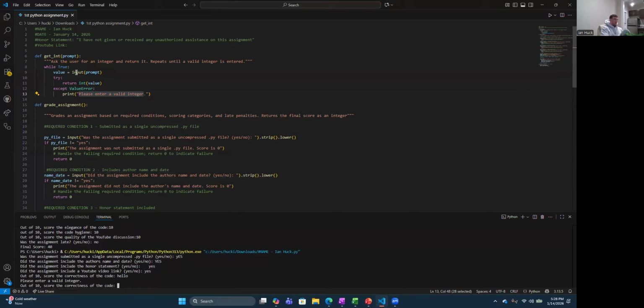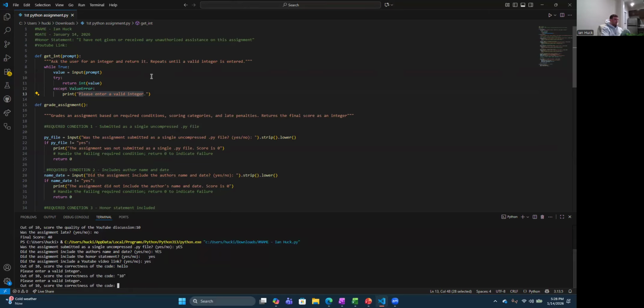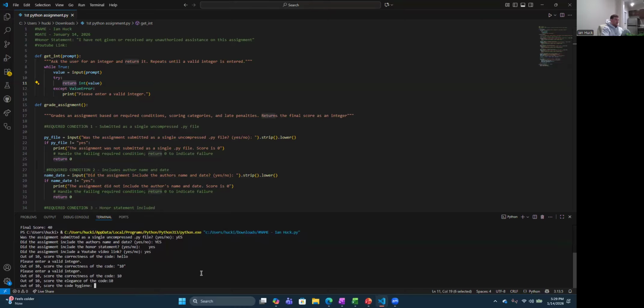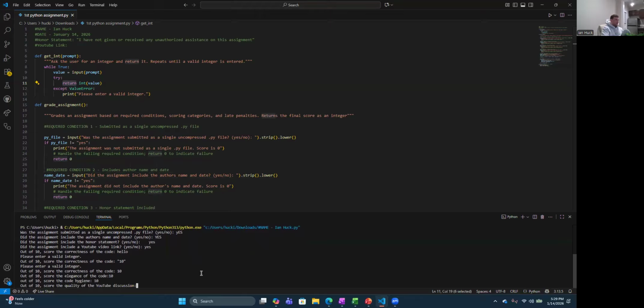And then since this is a string, I'm gonna put in the integer 10, or the string 10, but it still works. Actually, no, it doesn't. Okay, cool. So this right here makes sure that you have to put in an integer. I need to correct this. So 10. And then I'm gonna give myself 10 out of 10.